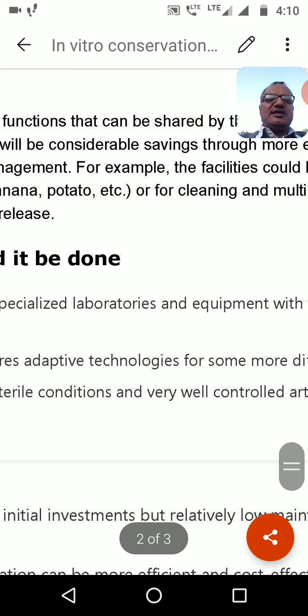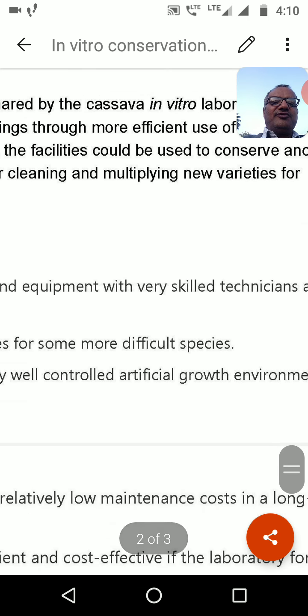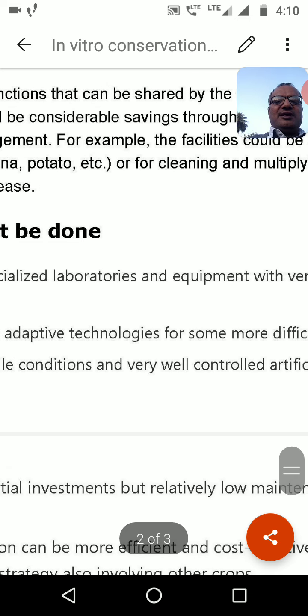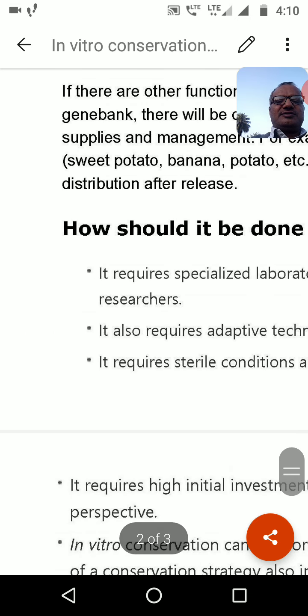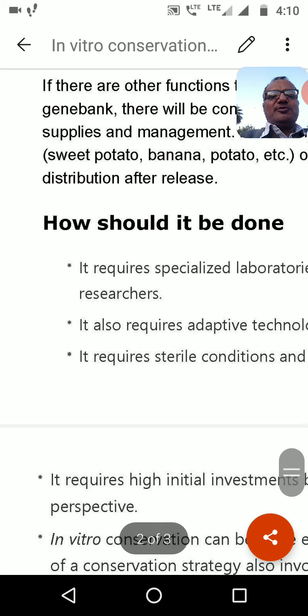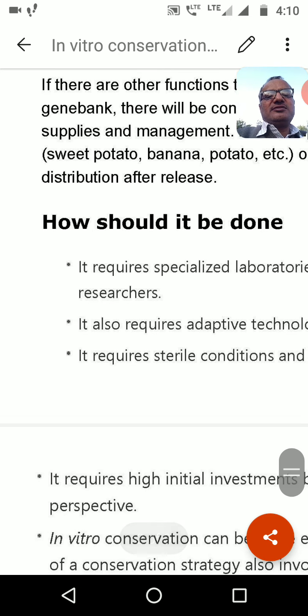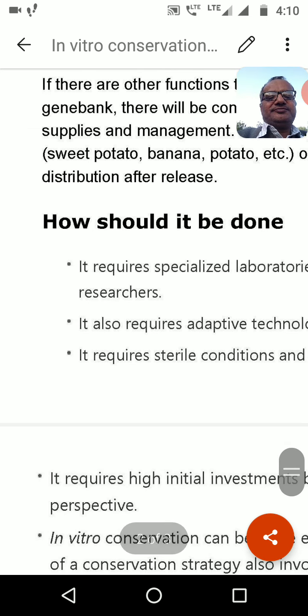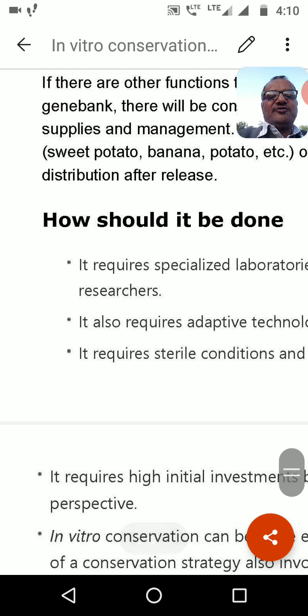It requires specialized laboratories and equipment with very skilled technicians and researchers. A simple man cannot perform this in vitro culture. A trained person can, because scientific methodology is applied to carry out this work.